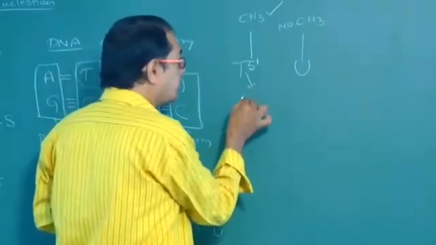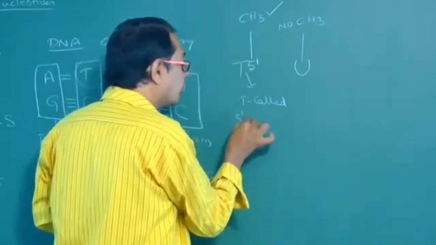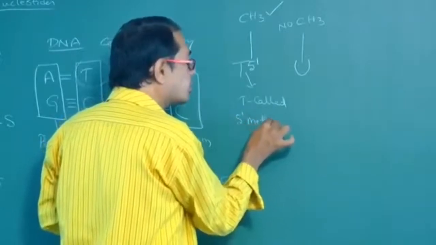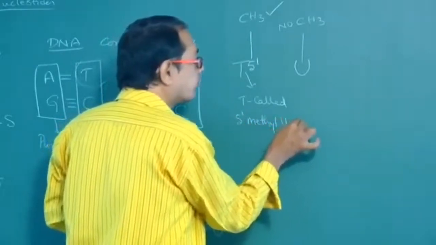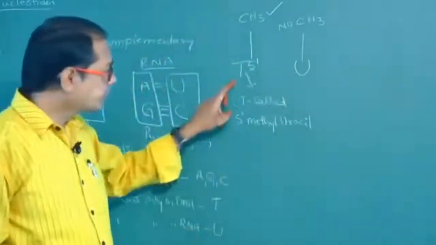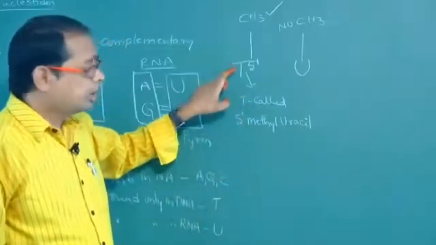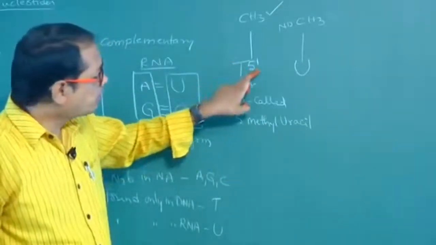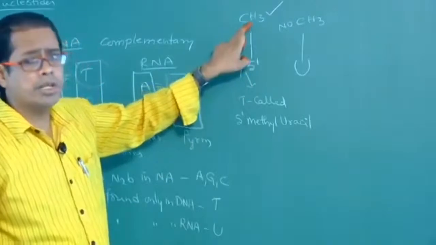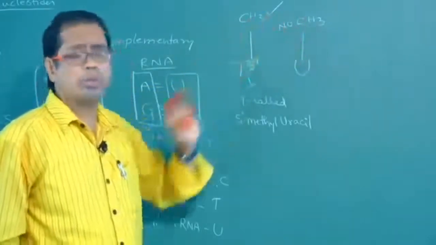So thymine is also called 5-methyl uracil. In thymine at the fifth carbon a methyl group is present, whereas in uracil no methyl group.